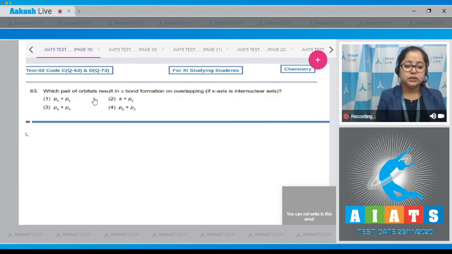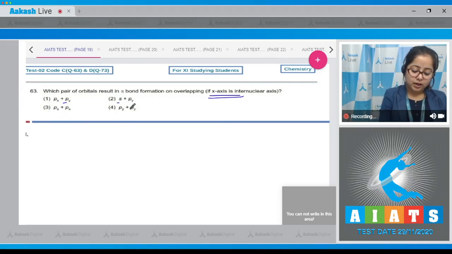Going to next question, students, which is question number 63. Which pair of orbitals result in pi bond formation on overlapping if x-axis is the internuclear axis? So student, first of all we need to know that pi bond is formed when the atomic orbitals overlap parallel to each other and perpendicular to the internuclear axis. And here it is given that the internuclear axis is the x-axis. So let's see which overlap results in a pi bond formation. Px and Py, no. S and Py, no. Px and Px, no. Py and Py, yes.